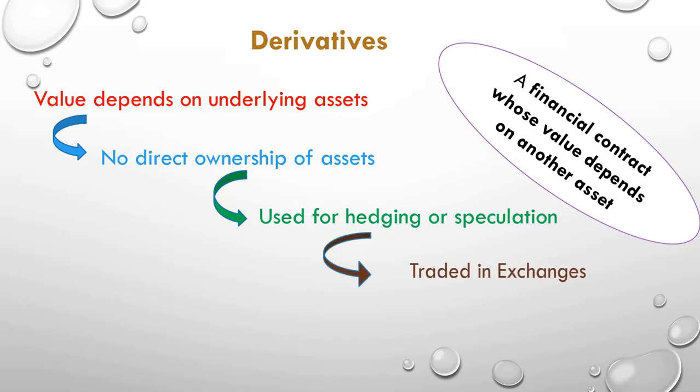Next is traded in exchanges. All these derivatives are traded in stock exchanges. Now the question arises, why? The exchange contracts have fixed rules. For example, if I talk about pizza, whenever you go to Pizza Hut or Domino's to purchase a pizza, they have a fixed size.